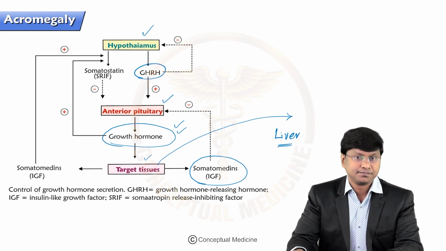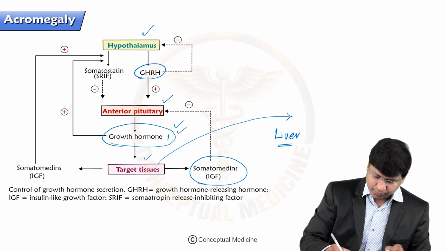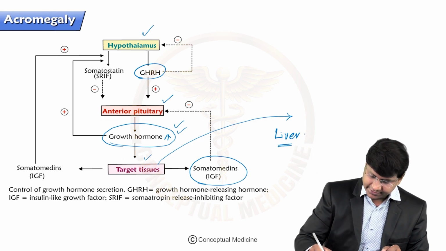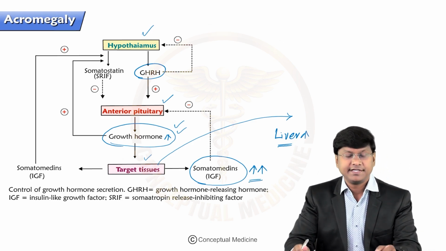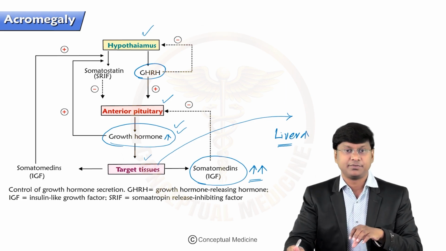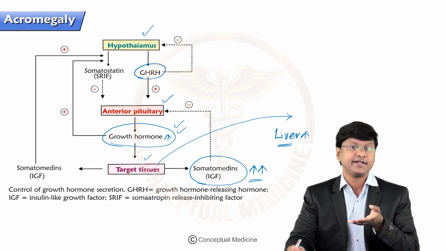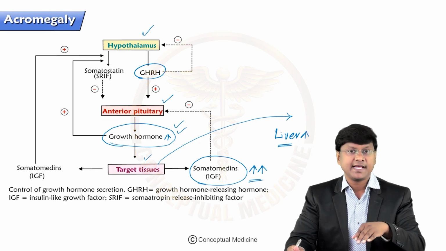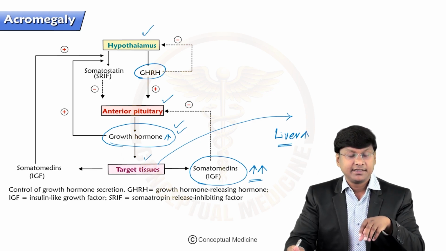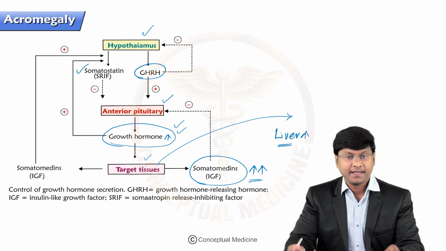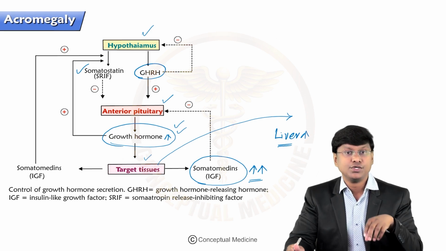But suppose an excess amount of growth hormone is produced. This excess growth hormone will act on the liver and there will be excessive release of somatomedins. This excessively released somatomedins, that is insulin-like growth factor, will go and act on the hypothalamus and stimulate it to produce somatostatin.